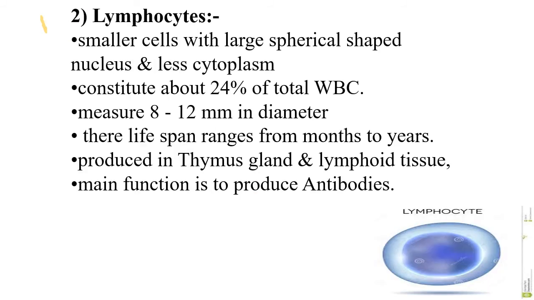The second category is lymphocytes. These are smaller cells with a large spherical shaped nucleus. Here you can see the spherical nucleus and very little cytoplasm. They constitute around 24% of the total WBC and measure 8 to 12 millimeters in diameter. Their lifespan ranges from months to years. They are found in the thymus gland, lymphoid tissue, and they function in the blood. The main function of lymphocytes is to produce antibodies which are helpful for the immune system.